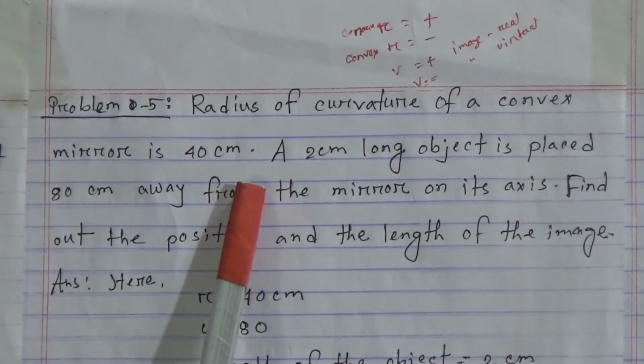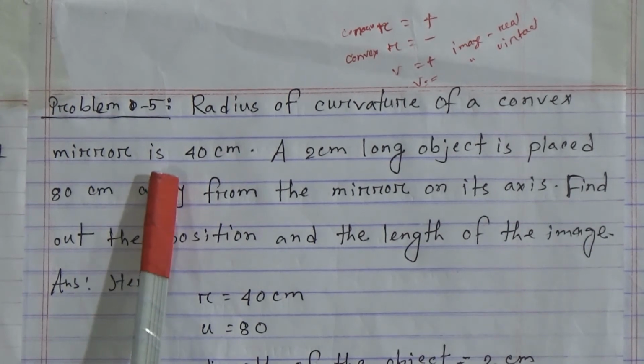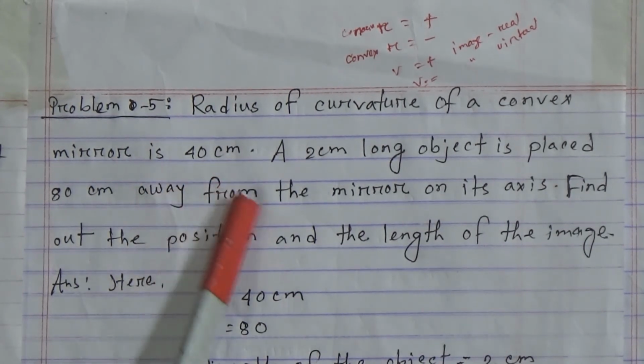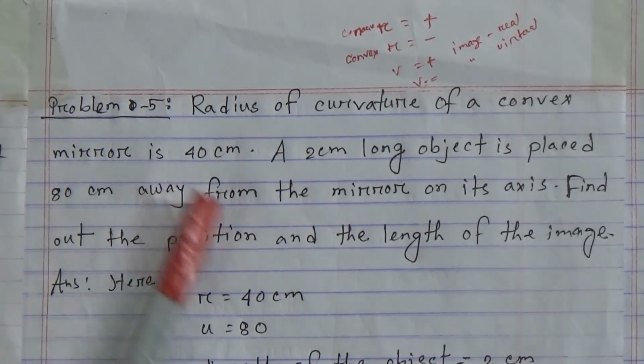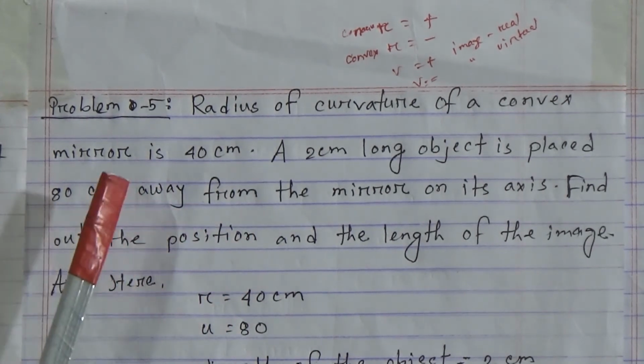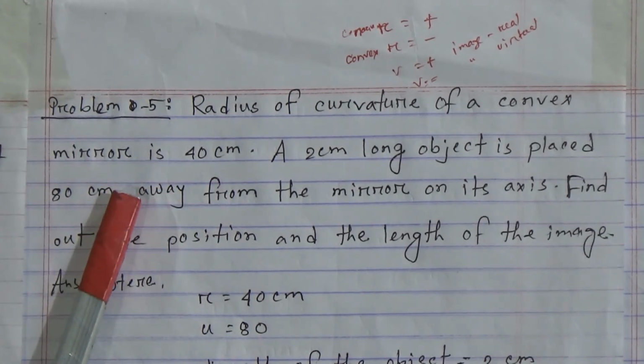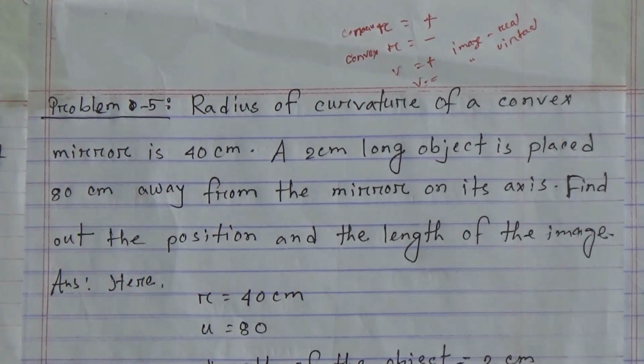The radius of curvature of a convex mirror is 40 centimeter. So for a convex mirror, the radius of curvature r will be minus. I have already said, for a convex mirror the radius will be minus, so it will be minus 40 centimeter.